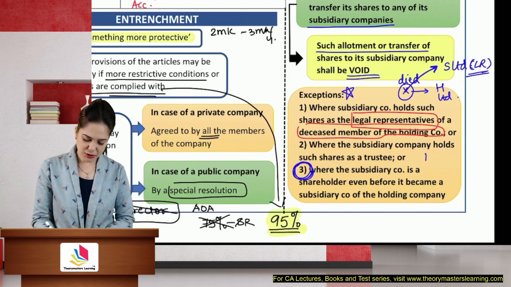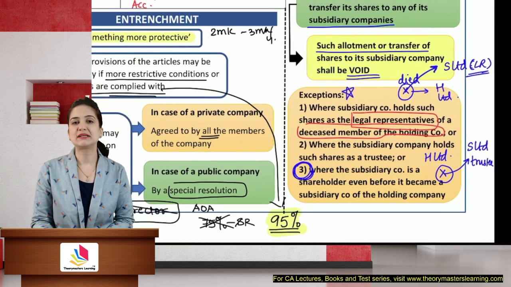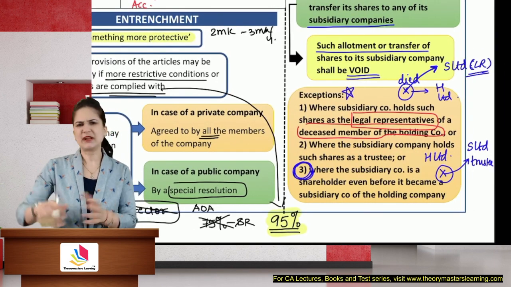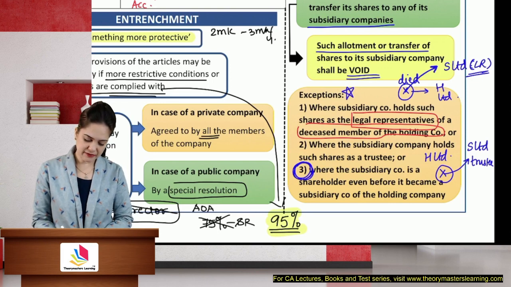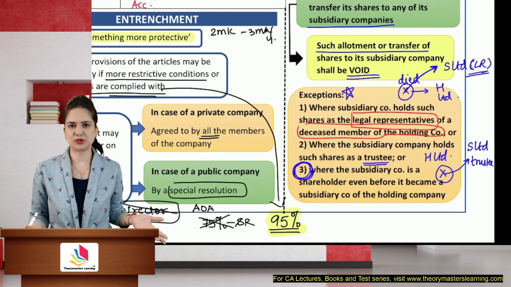What if H Limited has a member X and he has transferred his shares to S Limited, who are holding them only as a trustee? We are holding those shares only as a trustee for benefit of some other person. Now here, where the subsidiary is acting only as a trustee, it's not the owner. You're only a caretaker of those shares.